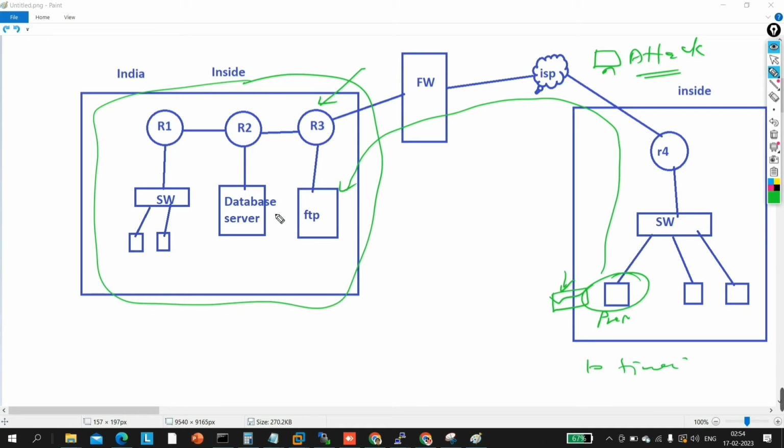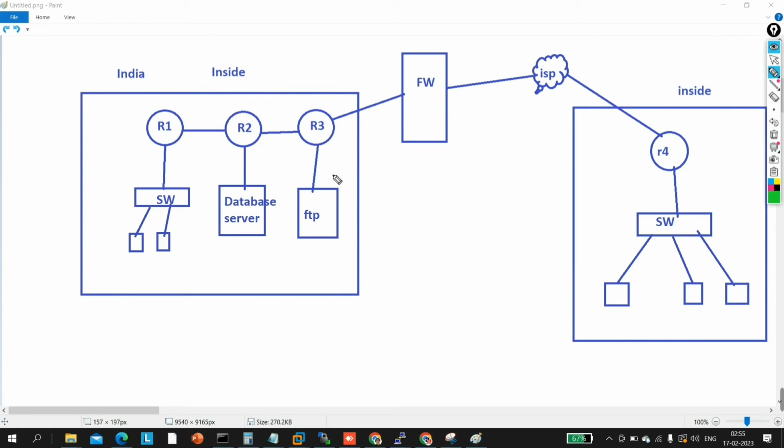So that's why we will not put a server which people are accessing many times a day. Suppose there are 100 users in this network and every user is accessing this FTP server more than 10 times a day. Okay, so an attacker can modify our traffic on the public network. Because of that virus, they can disturb my entire inside network. So that's why we will not put the server in our inside network directly.